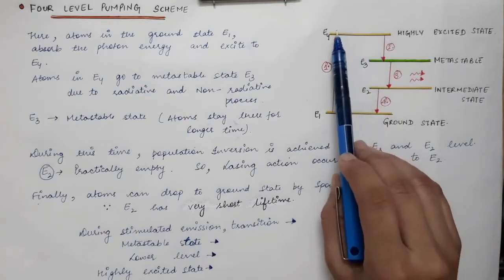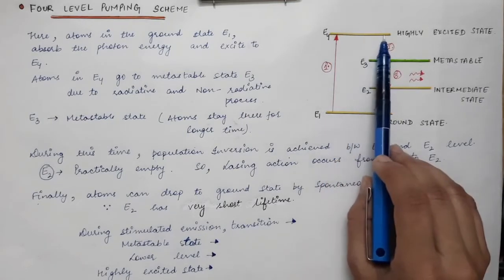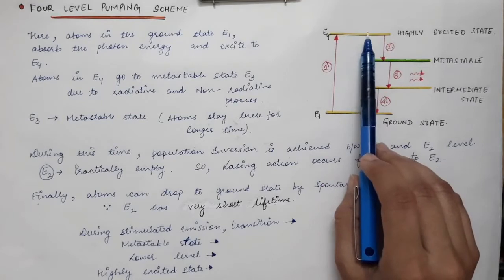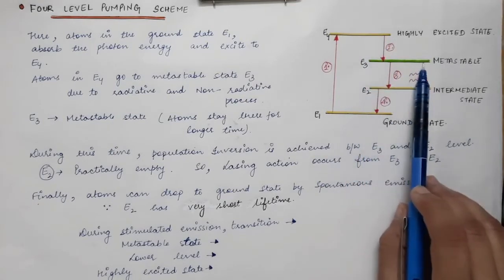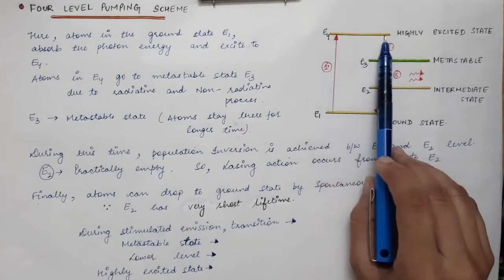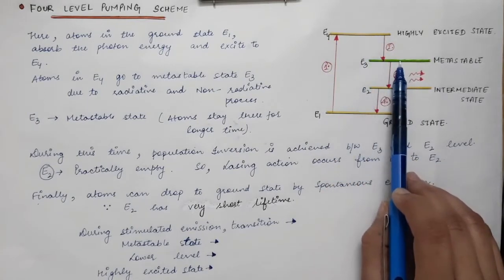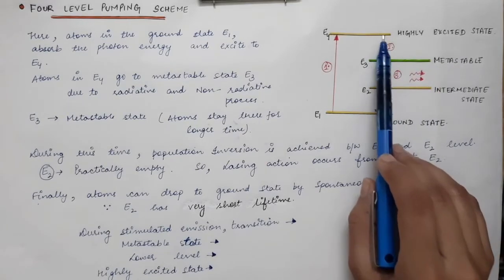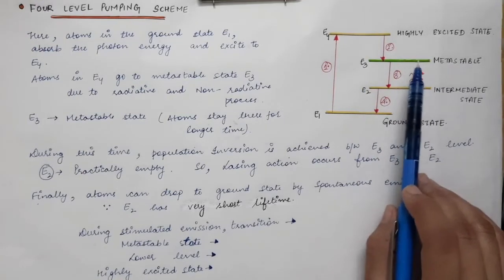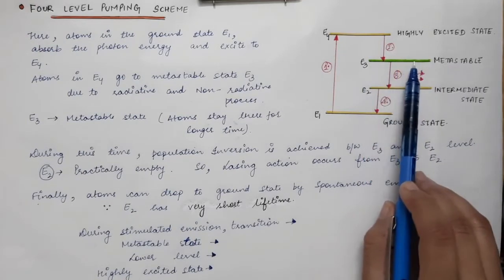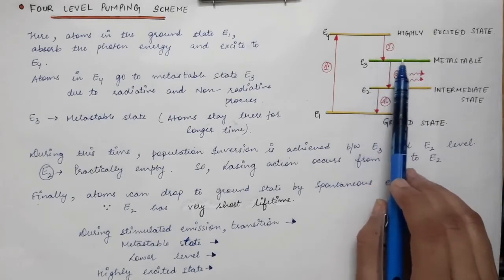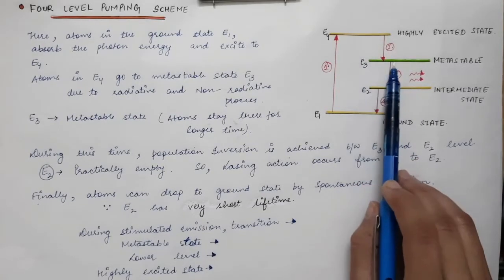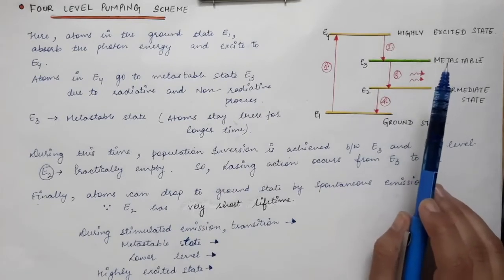Now the atoms from this excited state, since the lifetime of this excited state is very short, in very little time instantaneously go to the metastable state. So atoms from the highly excited state will go to the metastable state via spontaneous emission, that is via radiative and non-radiative transitions. And the metastable state has a very long lifetime. So the atoms which come from the E4 state to the E3 state will stay over here for a longer period of time.